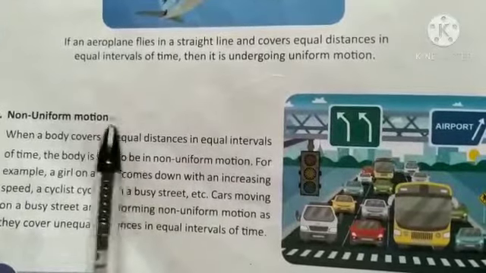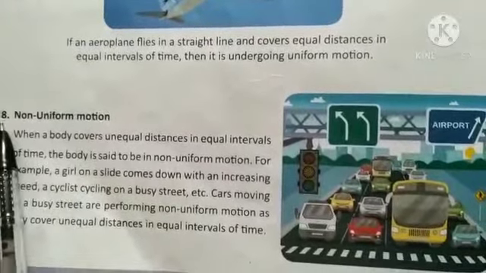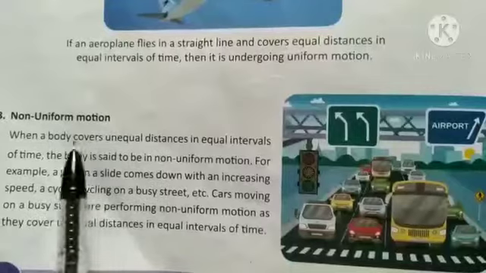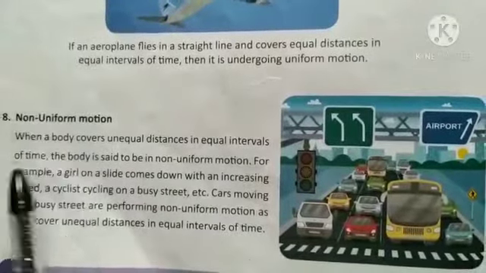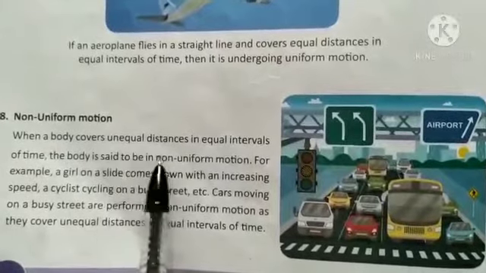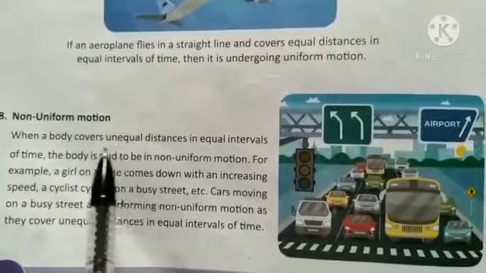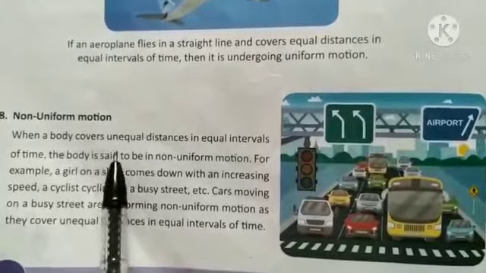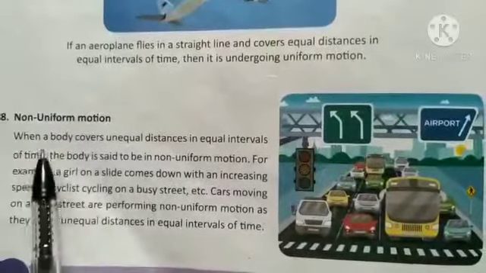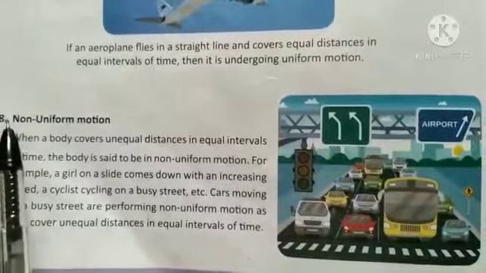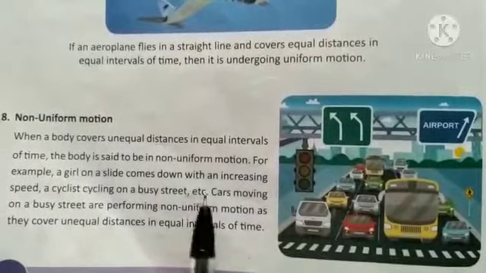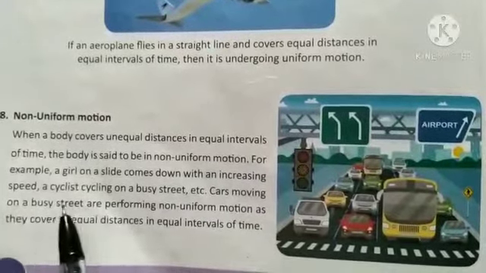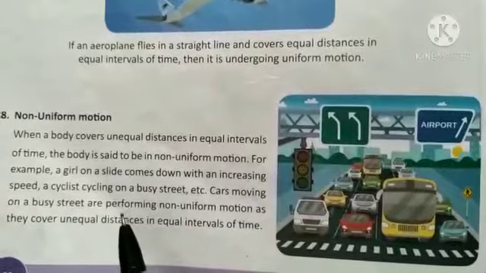So we can say the opposite for non-uniform motion. It is a type of motion in which a body covers unequal distance in equal intervals of time. That means the speed of the object or the body is varying or changing. That type of motion shown by the body or the object is called non-uniform motion. Example, a car moving on a busy street performs non-uniform motion.